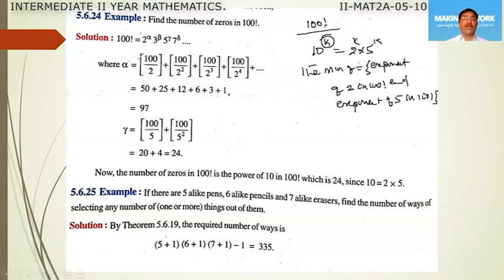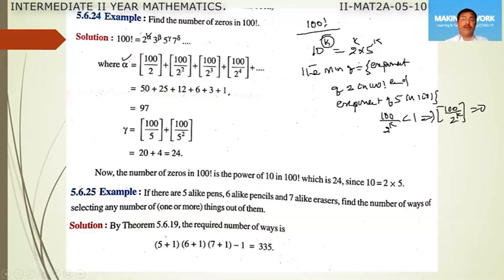So here he did the same, look. He first found the exponent of 2, the alpha value. The exponent of 2 in 100 factorial is equal to what? Bracket of 100 by 2, bracket of 100 by 2 square, bracket of 100 by 2 cube, plus bracket of 100 by 2 power 4, plus and so on. This continues until 100 by 2 power k is less than 1, when bracket of 100 by 2 power k becomes 0, that is, until the term terminates. So 100 by 2 is 50, bracket of 50 is 50.